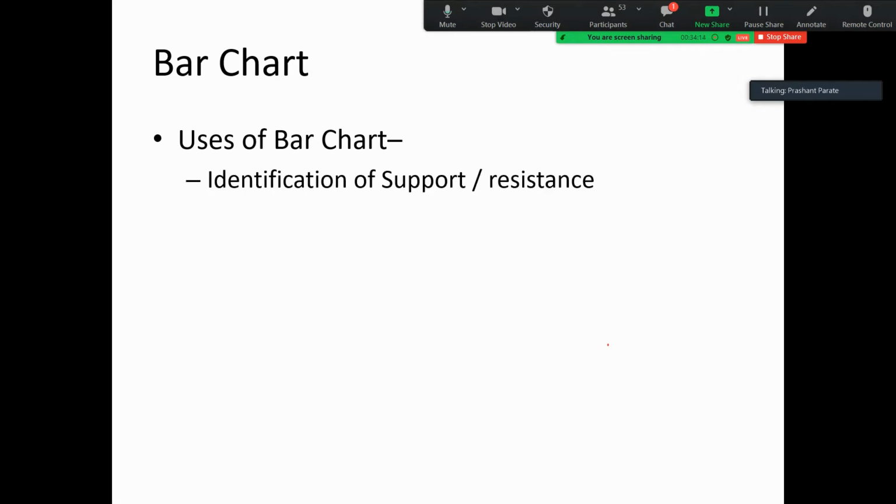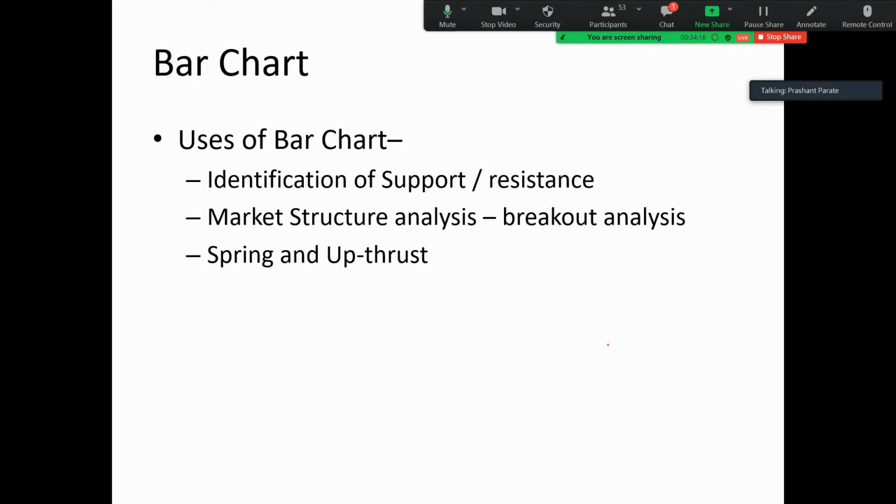Then uses of bar chart, as I said, I use it for identification of support and resistance, but spring and upthrust is my most important point of view for bar charts. Then it is also useful for analysis of volume spread. Volume spread analysis means analysis of volume associated with the spread of a candle.